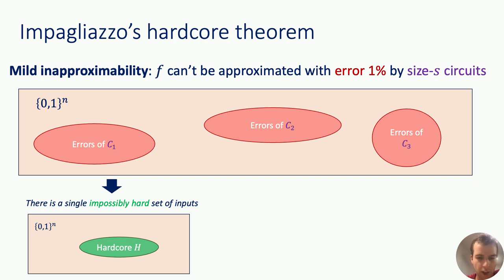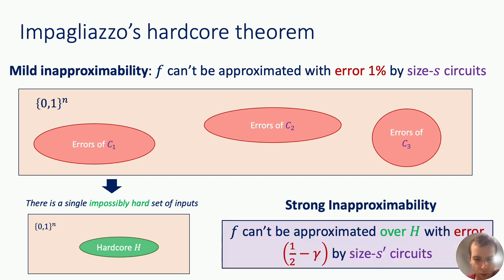This is called the hardcore set, and it's a patch of inputs which is impossibly hard, in the sense that over this hardcore set, f exhibits a very strong form of inapproximability. Over the hardcore set, f cannot be approximated even within error half minus gamma by size s prime circuits, so you can't do much better than random guessing.